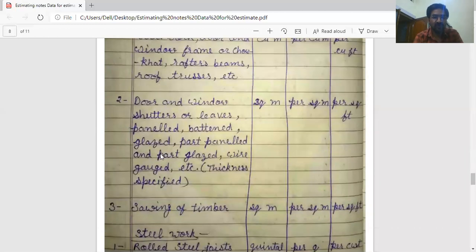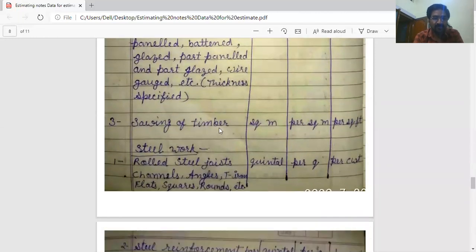Door and window shutters or leaves, panels of doors and windows: measurement is not in cubic meter, it is in square meter and payment is also per square meter.